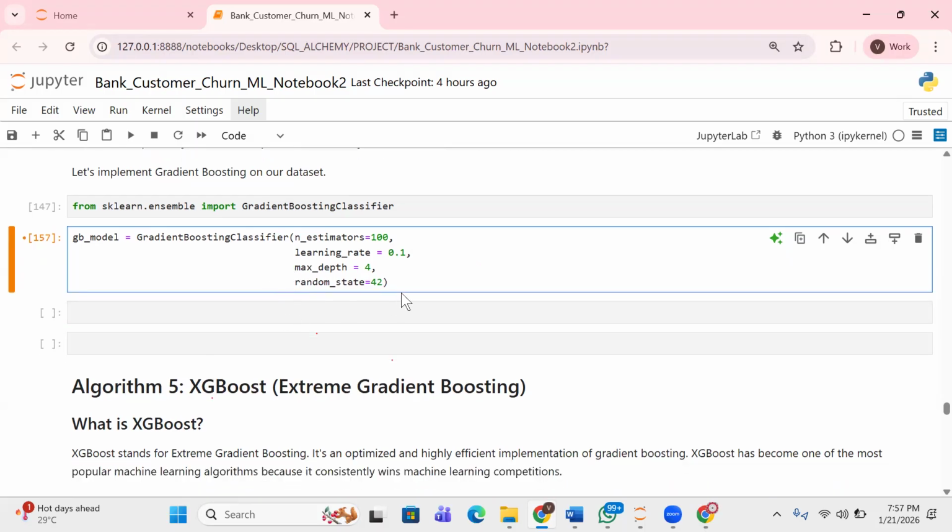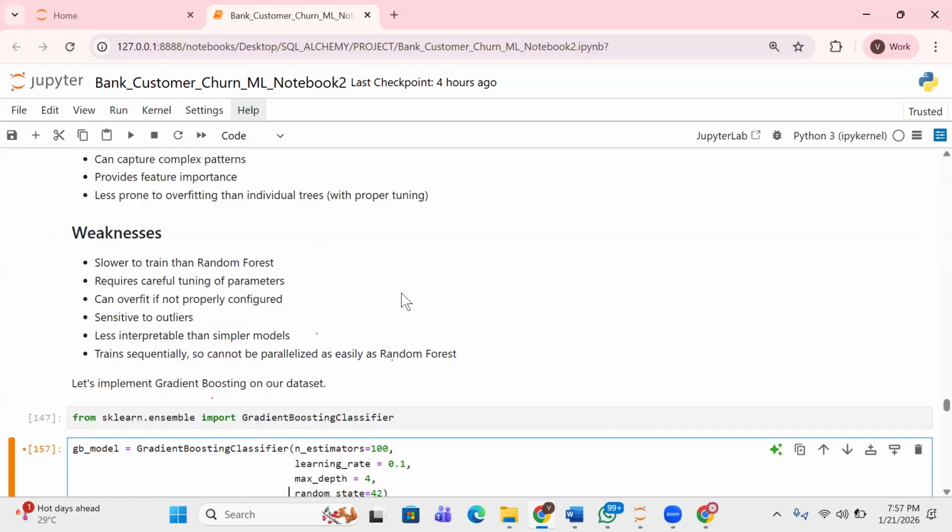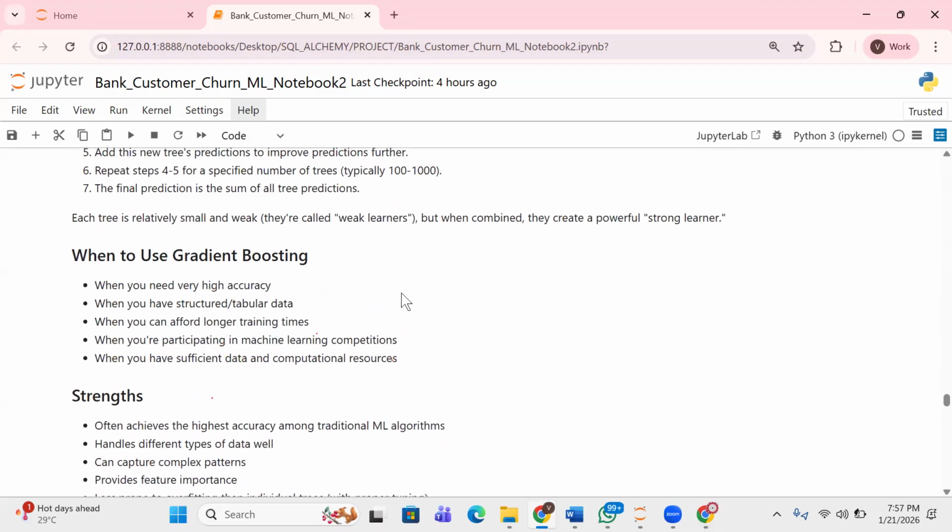So this is another algorithm we want to use. You can see we are just looking at the algorithms. Now the question would be, but Victor, we are yet to see anything. Remember what I said. When you are working on a project, you try to use as many algorithms as possible. And at the end of the day, we will go with the algorithm with the highest score. That's why you can see we've not saved anything yet.